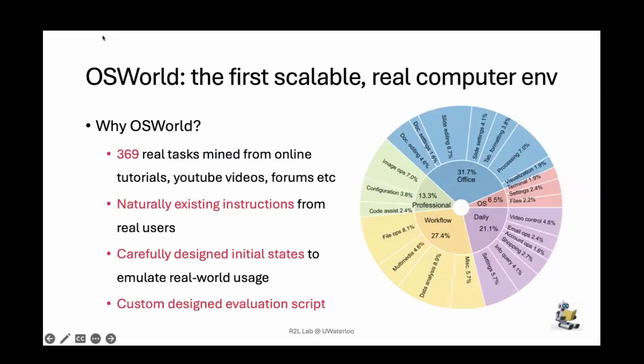So in total, OSWorld has 369 real-world tasks mined from online tutorials, YouTube videos, computer forums, and so on. And the very important thing is that these are naturally existing information intent, naturally existing instructions and questions from real users. They're not artificial tasks designed by the authors.